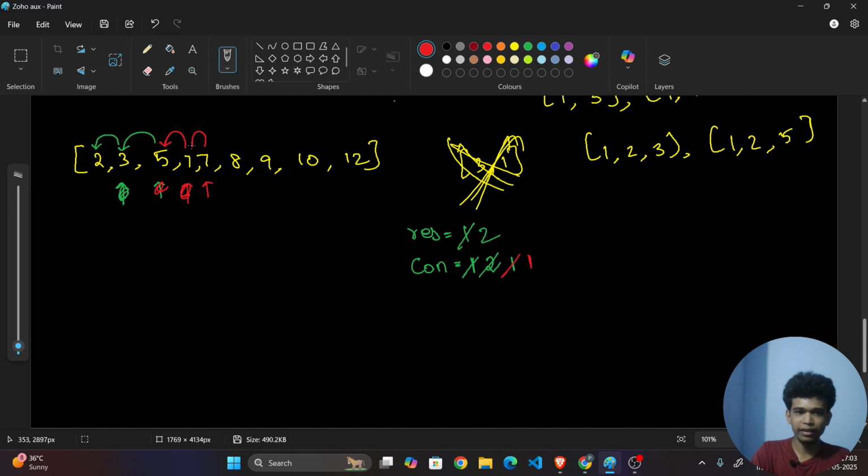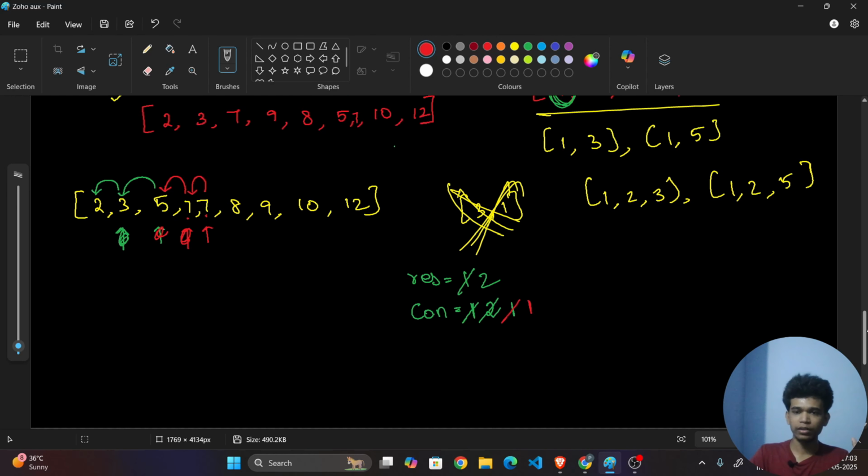It is 7 and it is also 7. Whether these two are consecutive? No. Then what should I do? Should I make this consecutive as 1 again? No, we don't want to do it. Why? Because just observe this carefully. This 7 and this 7 are the same, right? So this won't break the longest consecutive subsequence.